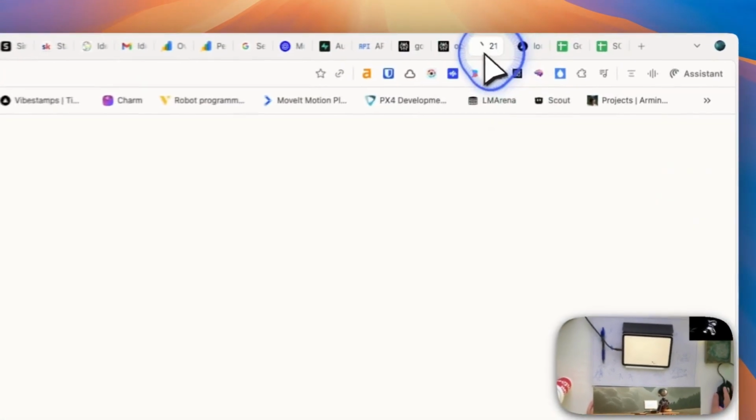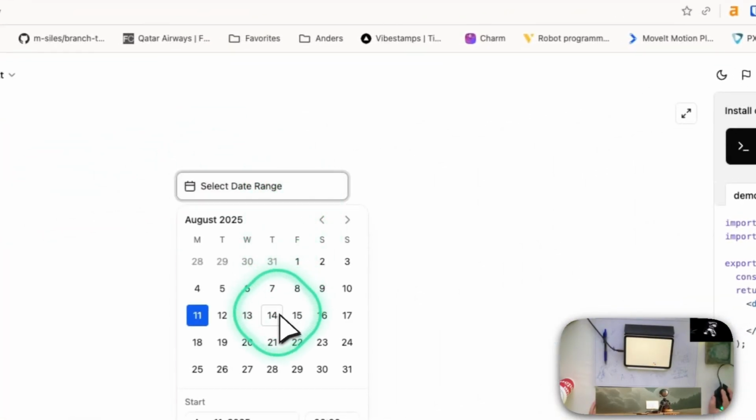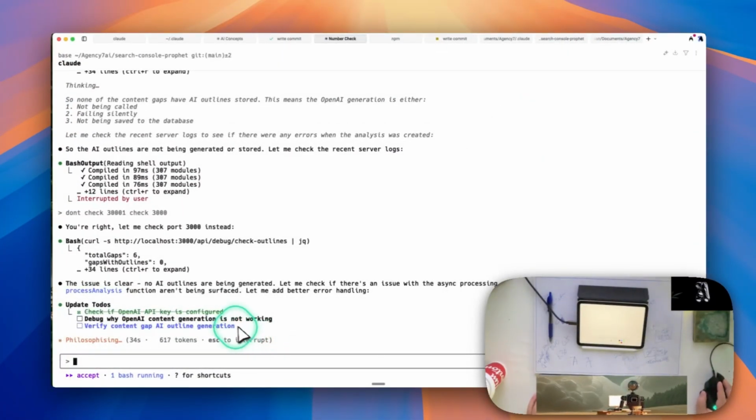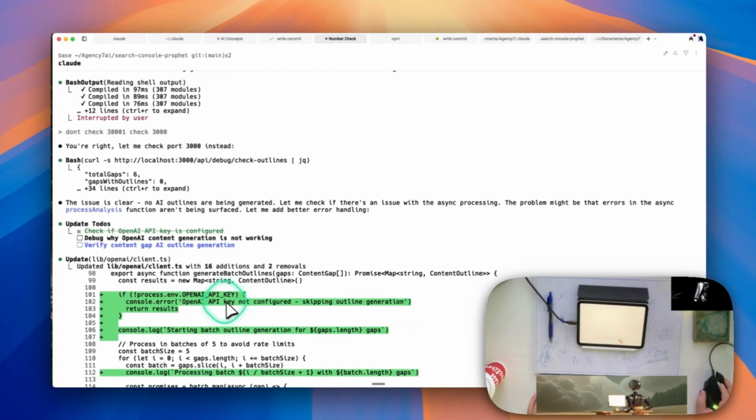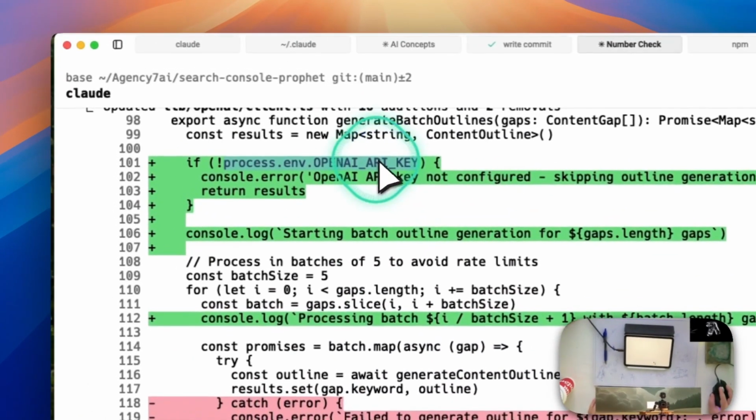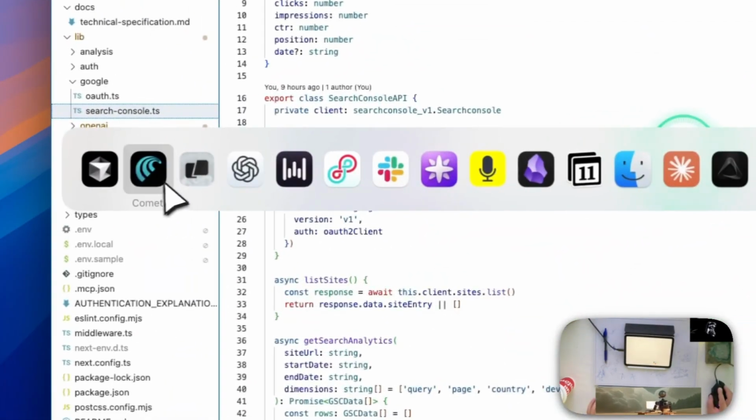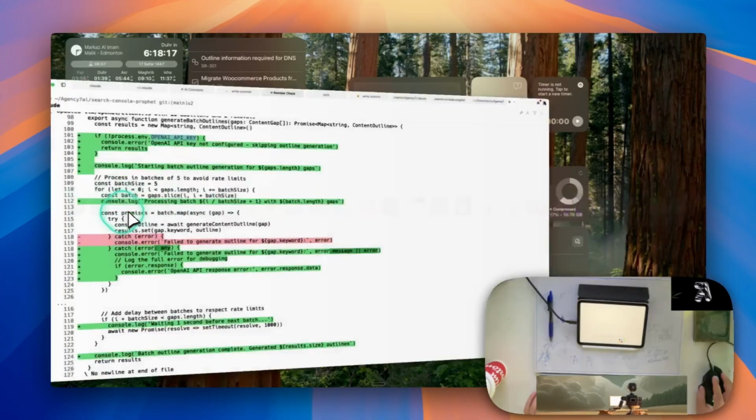The only thing I was going to do for a little polish was this range picker, and then August 14th. Yeah, we don't need it. Debug why OpenAI content generation is not working. So no AI outlines are being generated. It's going to check if the OpenAI API key is set. I'm going to see if I'm spelling that correctly in the env. We definitely are.